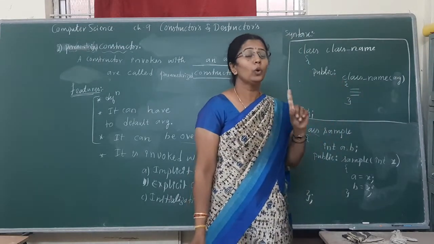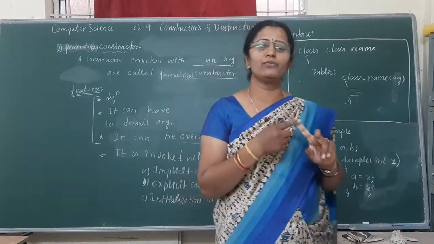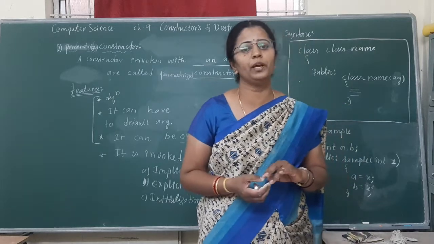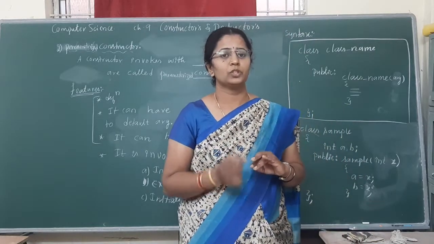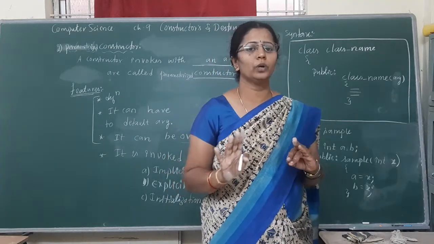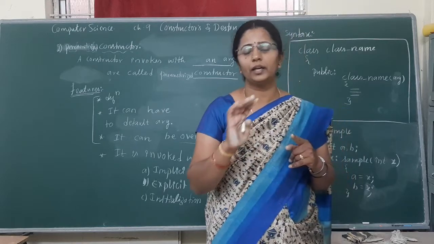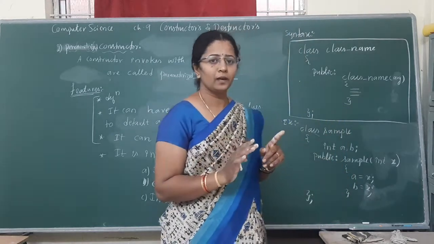Please remember, only the parameterized constructor can be overloaded. Your default and copy constructors cannot be overloaded. So one point you can easily write: default cannot be overloaded, parameterized can be overloaded, copy constructor cannot be overloaded. Okay.